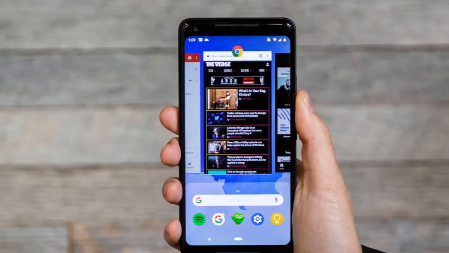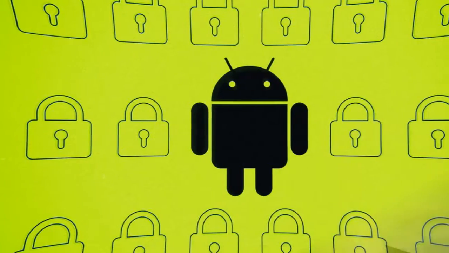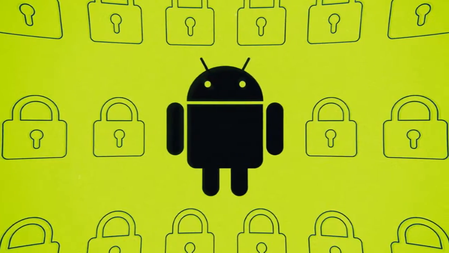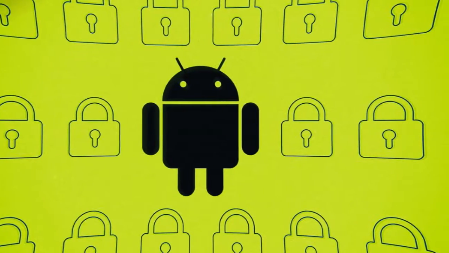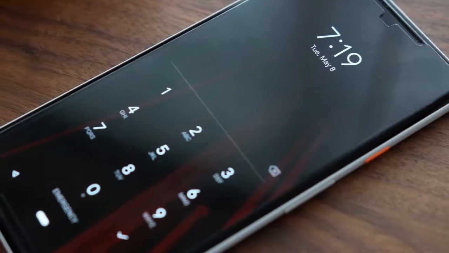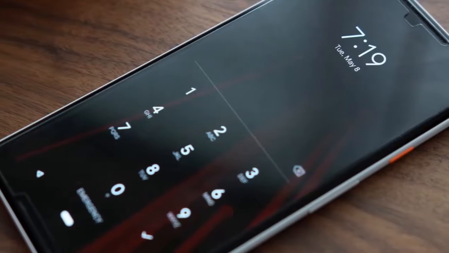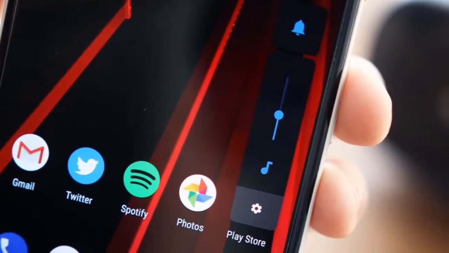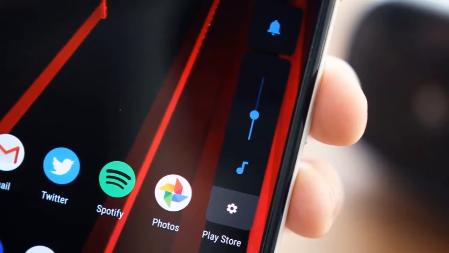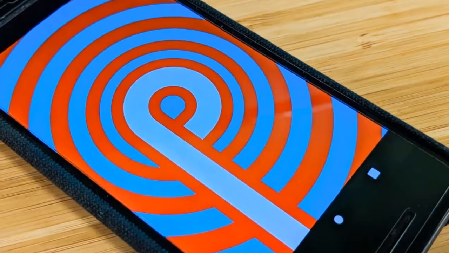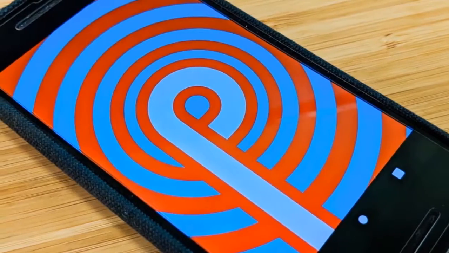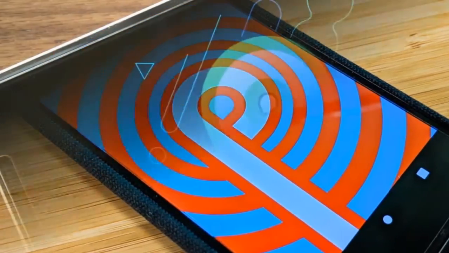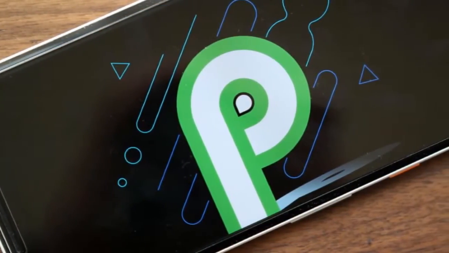So in today's video we're going to talk about a new predictive app from Android P that can predict what you want to do next. The next version of Android, or simply known as Android P, will introduce a new predictive app system called Actions and Slices. They go beyond predictive apps, which merely suggest the software you would like to use next, with specific features and information you want to access.